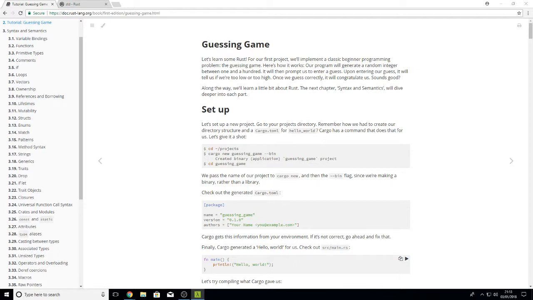Git, global user.email. Okay. Maybe I did set it then.